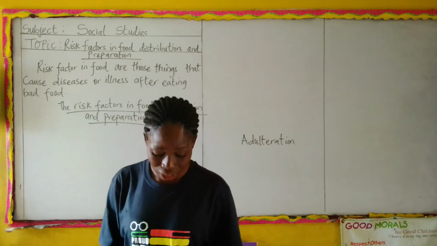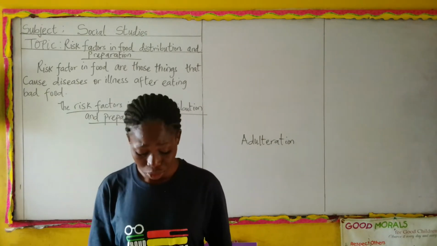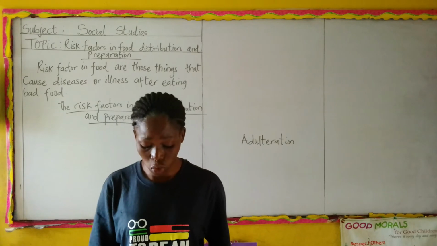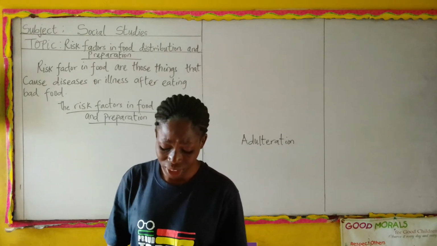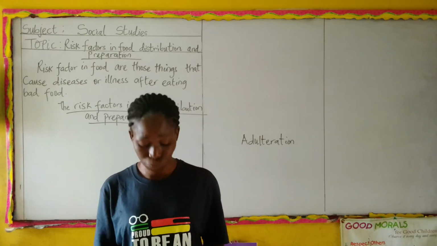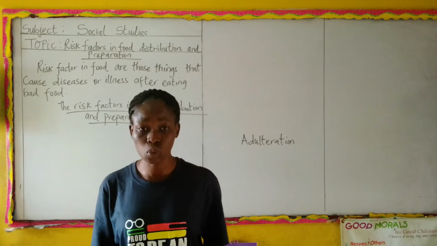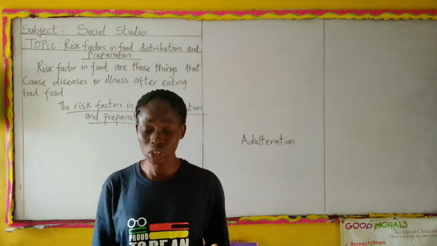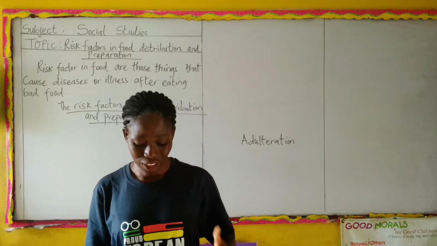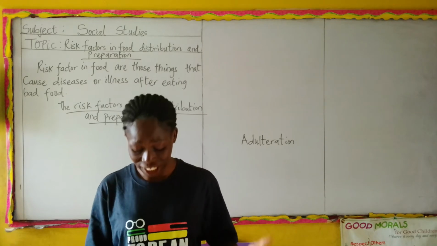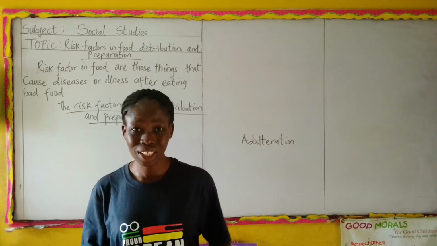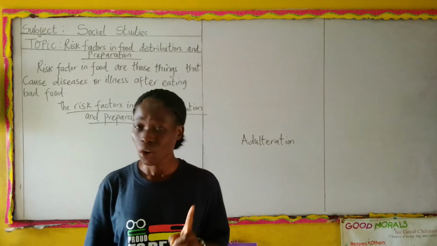Okay, so today we'll be looking at the risk factors in food distribution and preparation. The following can expose someone to danger in the distribution and preparation of food. There are some things that can expose one to danger because they expose food to flies, to insects, and to other germs. Do you understand?